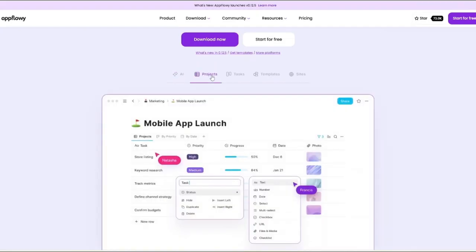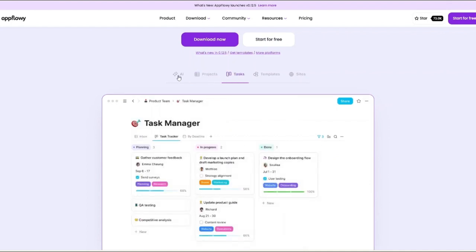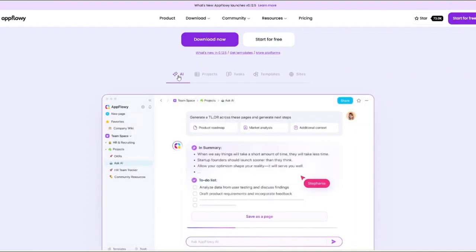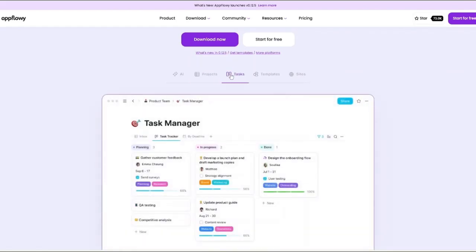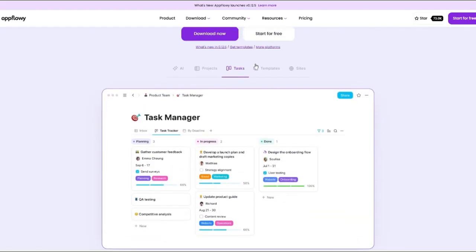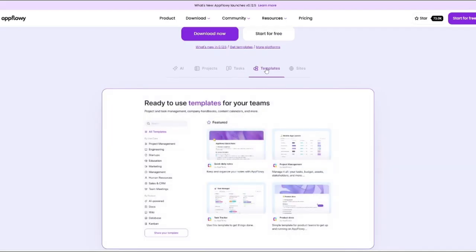We start with AppFlowy. AppFlowy has become one of the most popular open source productivity platforms on the market. It was originally created as a privacy-focused alternative to Notion, but over the years it has evolved into a complete workspace for notes, project management, databases, documentation, team collaboration, and even AI-powered workflows.